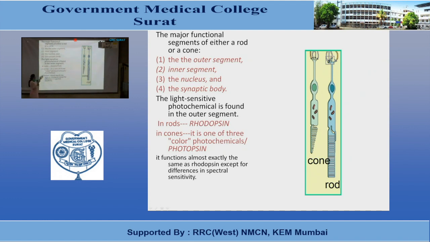Because of the difference in chemical composition, their functions are almost the same as that of rhodopsin, but there is a difference in the spectral sensitivity of rods and cones.